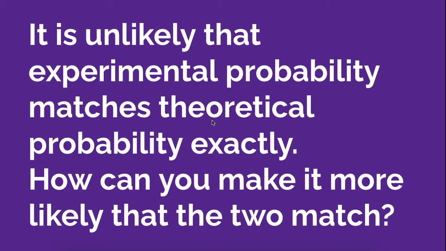Okay, so if you calculate your theoretical probability of something, that is what should happen. But then you actually do your experiment. If you only do your experiment once or twice or just a few times, it's not really going to end up the same, most likely. Okay, but if we do that experiment 20, 50, 100 times, as we do that experiment more and more, it should get closer and closer to our theoretical probability.